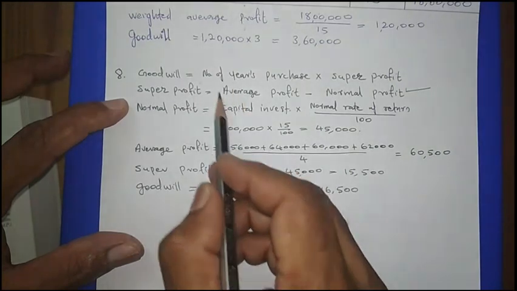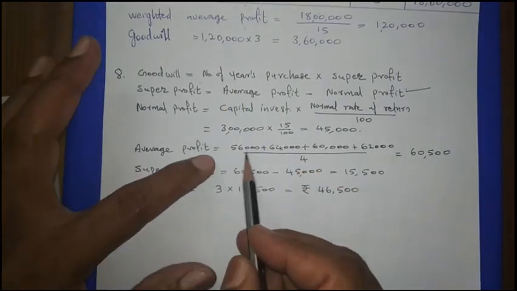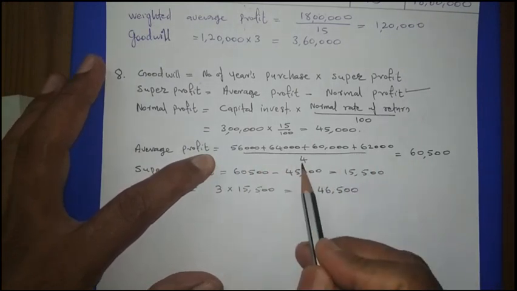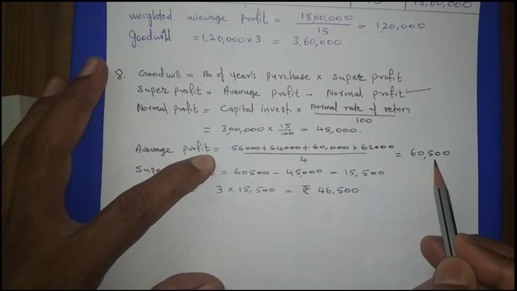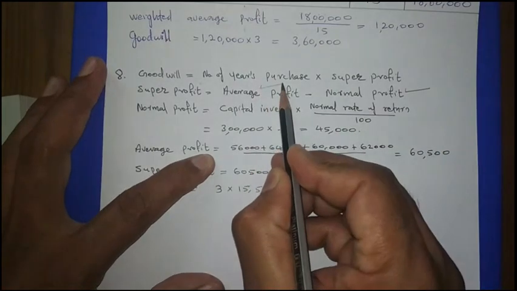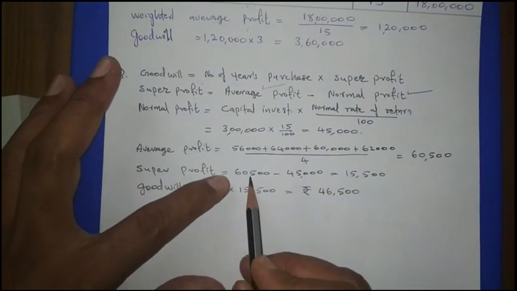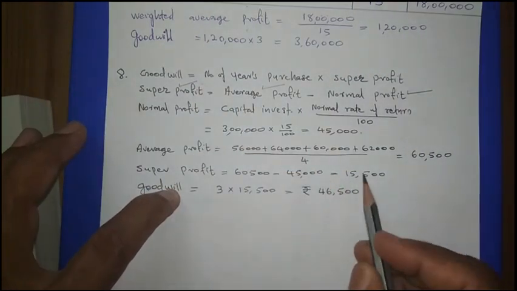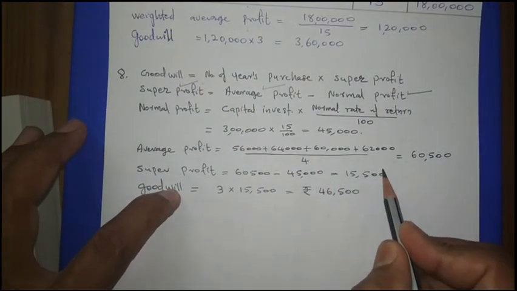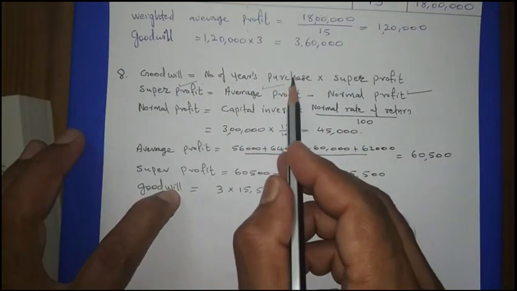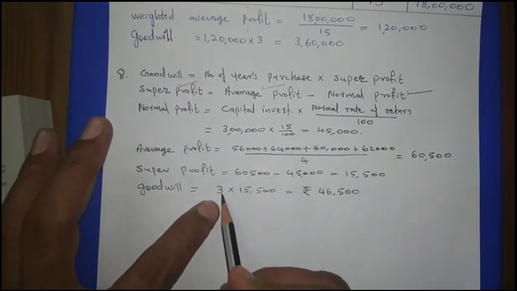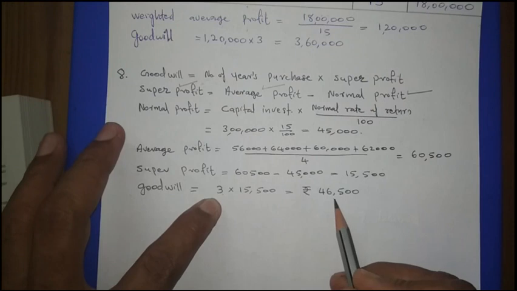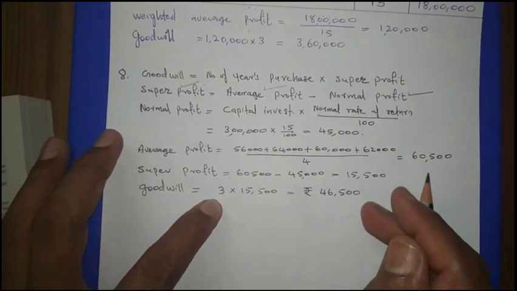Then we have to find out average profit. For the average profit calculation, 4 years profit is given. Everything is added one by one, then we divide by 4. We got 60,500. This is average profit. Then 60,500 minus 45,000, we are getting the super profit. Now super profit, what is the answer? It is coming 15,500. Now goodwill is equal to number of year purchases, which is given as 3, into this super profit 15,500. We are getting 46,500. This is the answer.